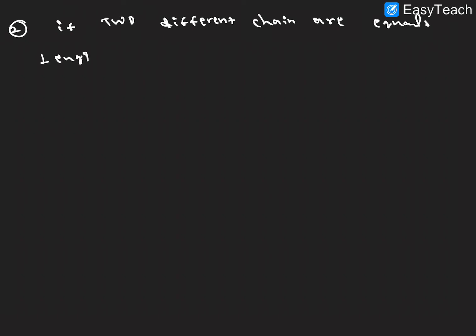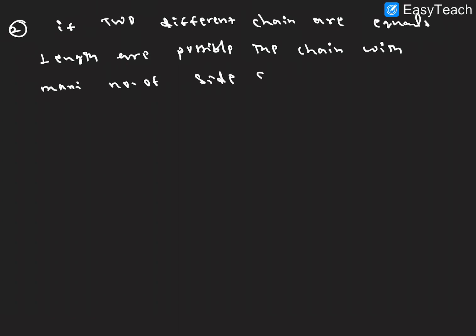So next one, rule 2. If two different chains are of equal length, there are possible, the chain with the maximum number of side chains, maximum number of side chains. So we will see the example here.